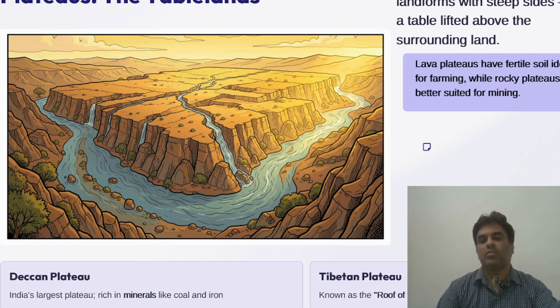Historically, ancient civilizations like the Indus Valley grew here. Over 50% of India's population lives on plains, making them the backbone of the nation's food and economy.